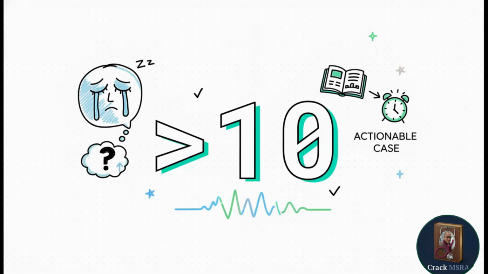But how do we actually quantify that exhaustion? I mean, we can't just take a patient's word that they're feeling a bit tired, right? We need the Epworth Sleepiness Scale. For the MSRA, you've got to memorize this magic number, strictly greater than 10. A score above 10 officially flags a patient's daytime sleepiness as clinically significant. So if you see a score of 12 or maybe 15 in a prompt, you know for sure you're dealing with a significant, actionable case.